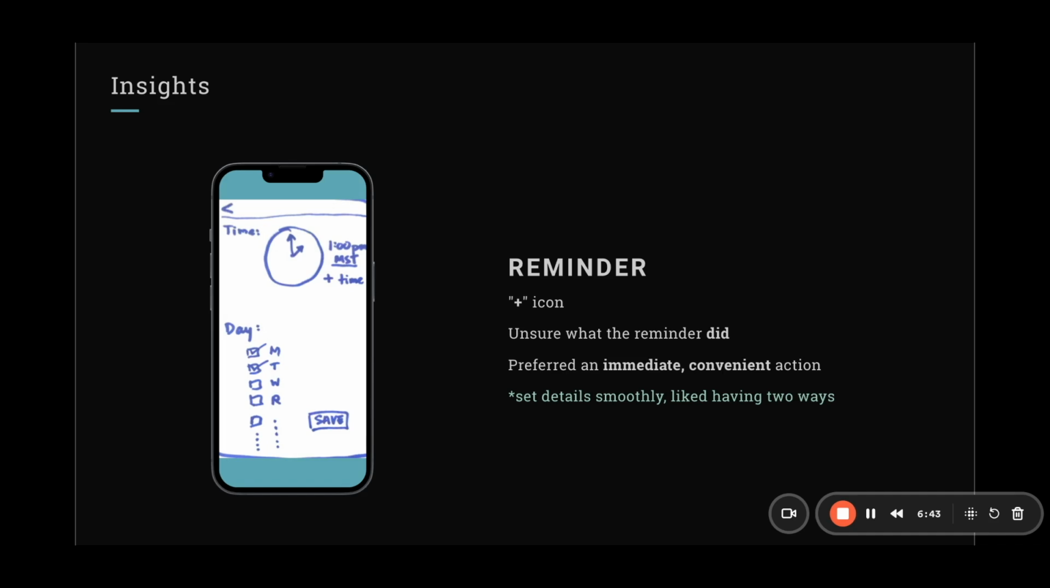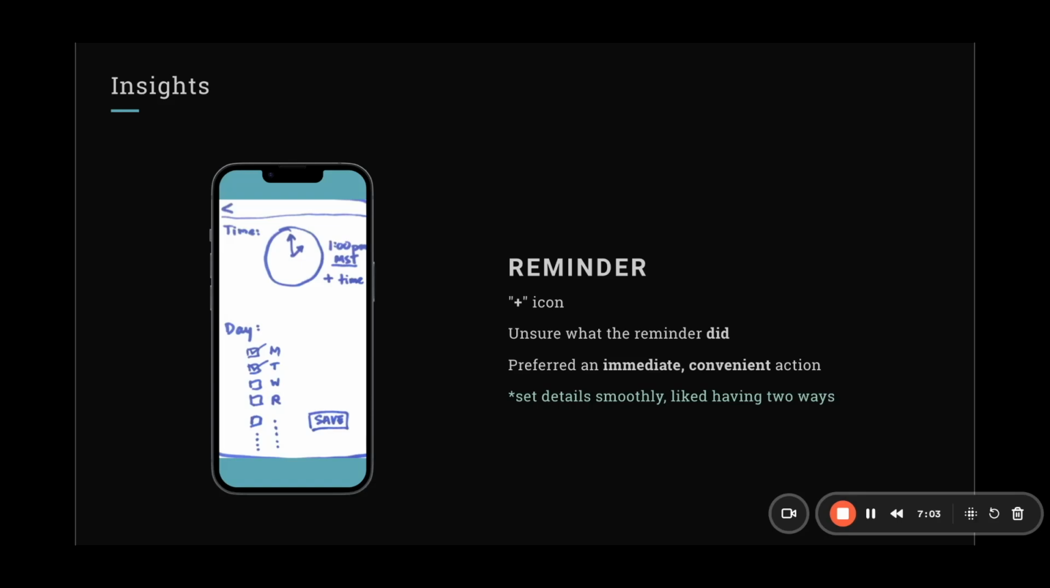With a reminder task, some users clicked on the plus icon, which makes sense. For them, they were thinking, oh, I can add a reminder, right? Some users were unsure what the reminder did. Did it prompt them to go back into the app or would it prompt a review?